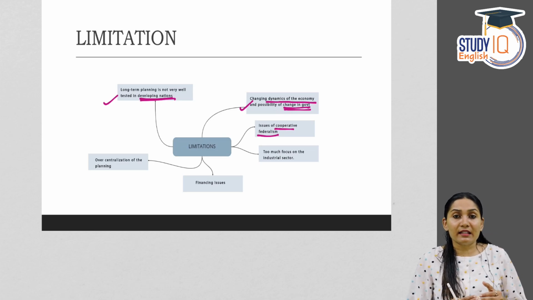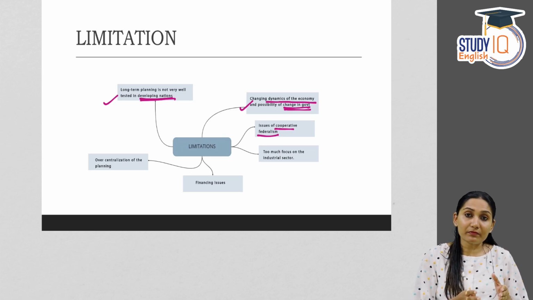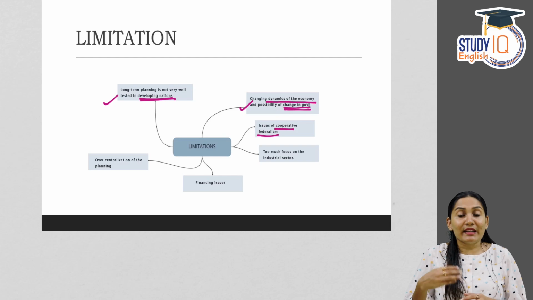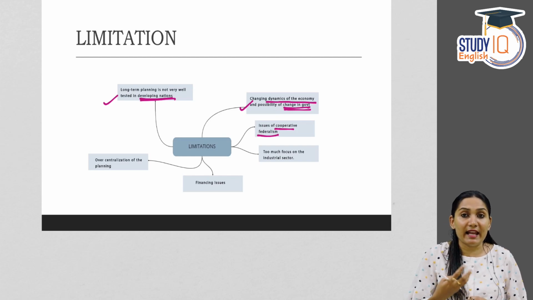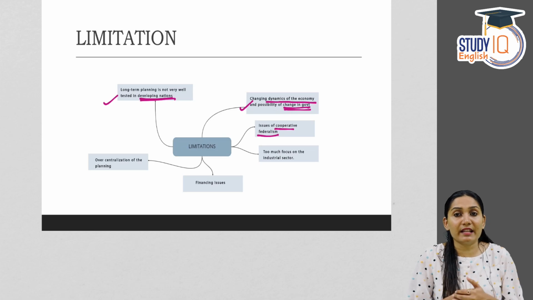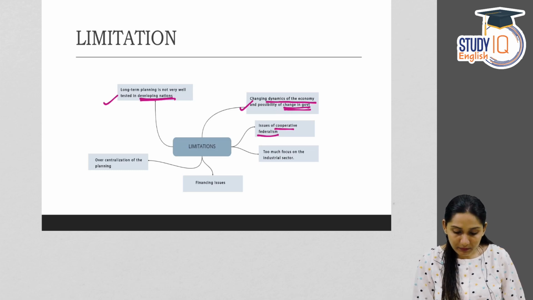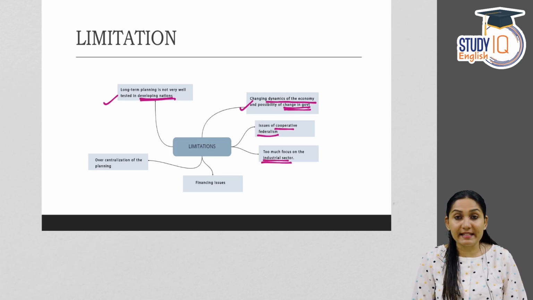So what happens here is sometimes the plans and the policies of the central government may not seem nice to the state governments. So it's not certain whether the state government will enhance their cooperation or extend their cooperation to the central government plans and policies. So there are tensions and uncertainties regarding the cooperative federalism, whether the state governments will join the center in this or not, especially in those states where it is ruled by a different party, where the government is formed by a different political party. There is too much focus on industrial sector, and also there are financing issues.